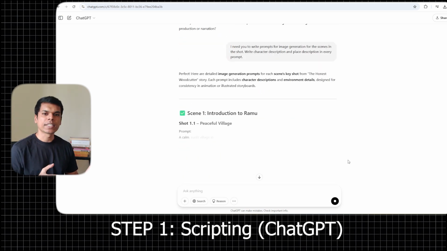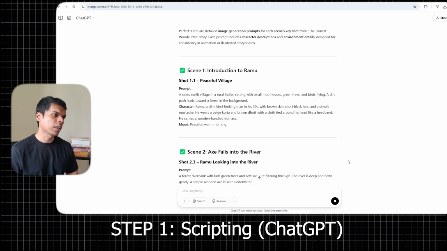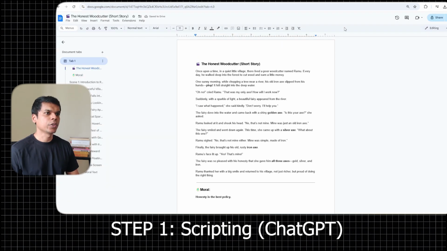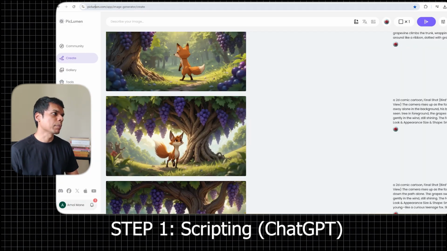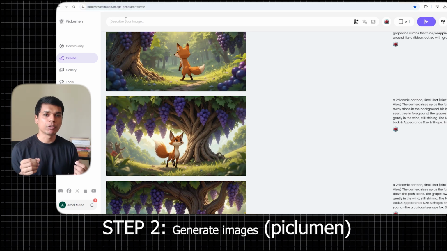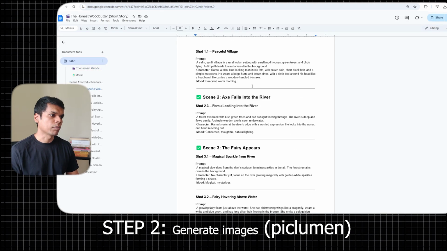Now ChatGPT has given us these prompts. What we are going to do is copy these scenes and paste it in our doc. After that, you have to head over to this website, piclumen.com. Since this video is for kids, I am going to choose a comic cartoon. So before every prompt, I'm going to mention that, and from there, I'm going to take the first prompt and paste